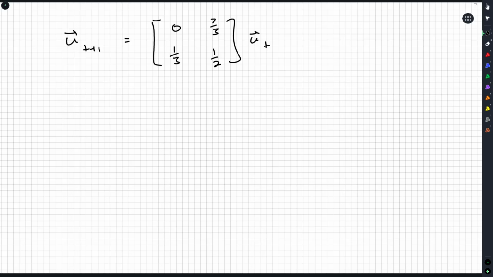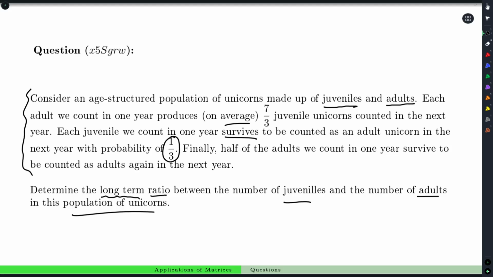Okay. Were we given an initial population? We're not. Probably because the initial population doesn't matter for long-term things. Like, for example, if this matrix of transition, or this way of the unicorn populations changing, is in some way degenerate, if they're destined for extinction, that won't matter with how many unicorns there are at the start. If you start with a large number of unicorns, yeah, it'll take a while to go extinct versus starting with a small number of unicorns, but it's all about the matrix.